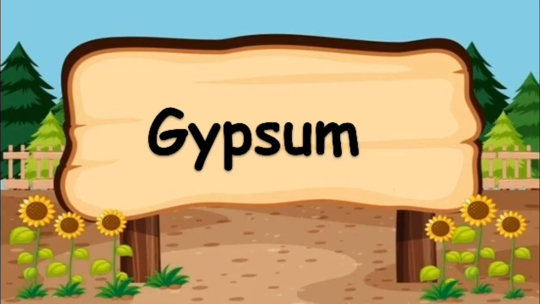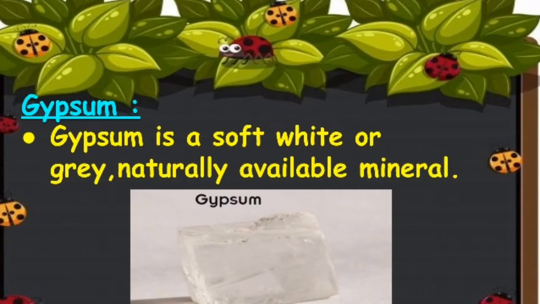Now let's move on to the next topic, gypsum. What is gypsum? Gypsum is a soft, white or grey naturally available mineral. Children, this is the picture of gypsum.